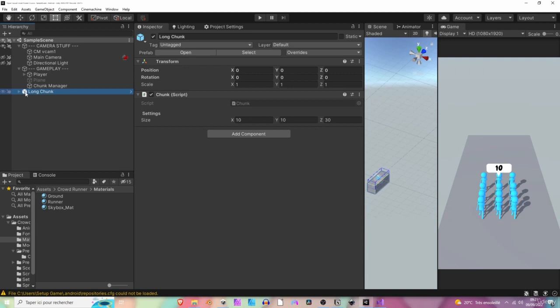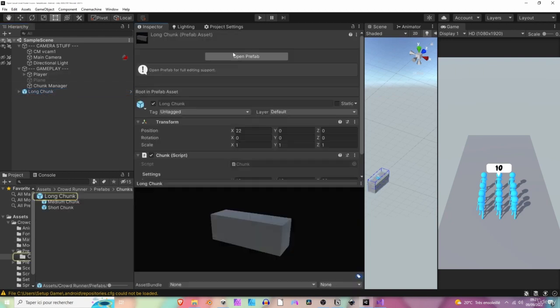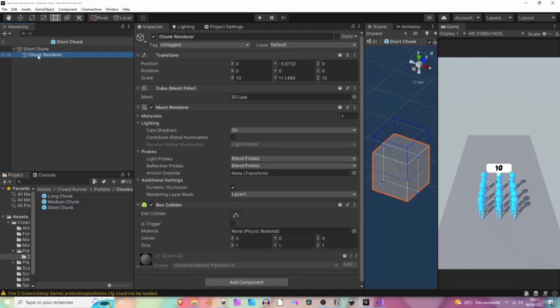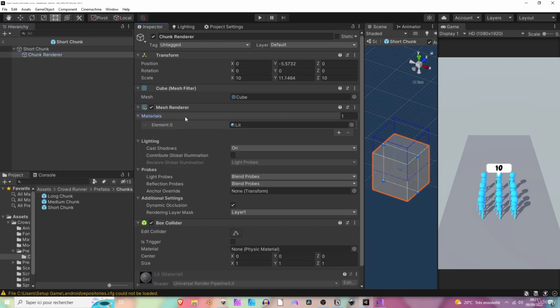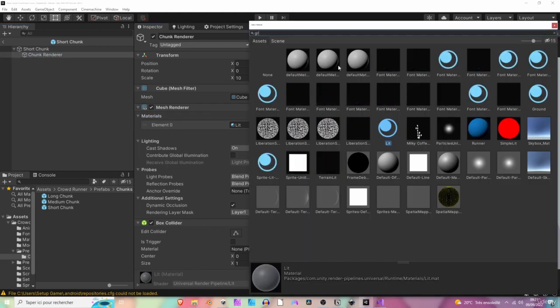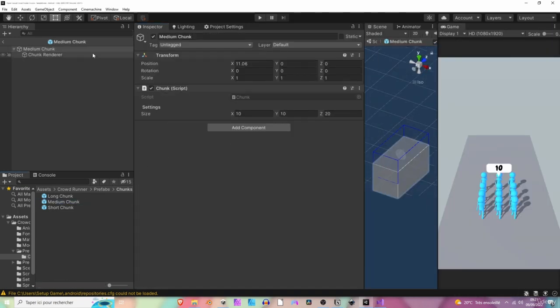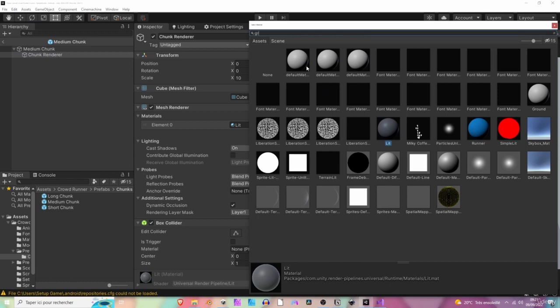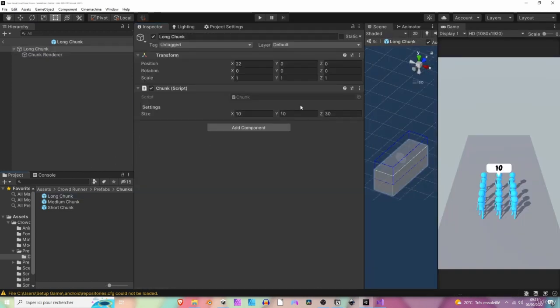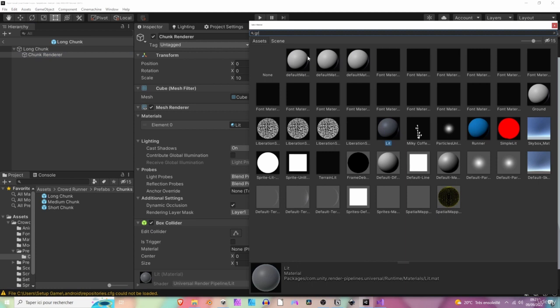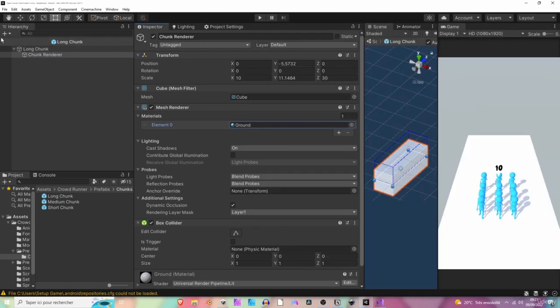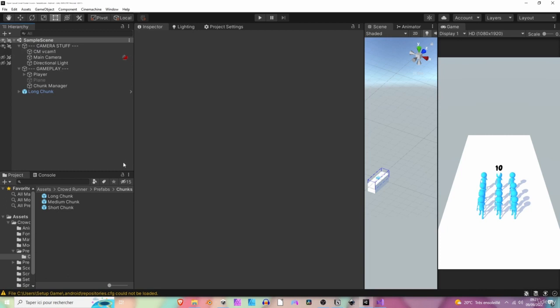Now let's select each and every chunk. For this, select the chunk we just created, click on select and open the short one. Select the chunk renderer and under the materials property, select our ground material. Same thing for the two other ones. So like so, ground material and long chunk renderer ground material. All right, we now have a ground material assigned to all of our chunks.